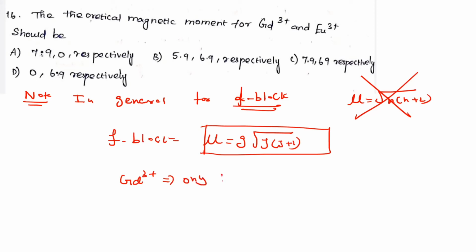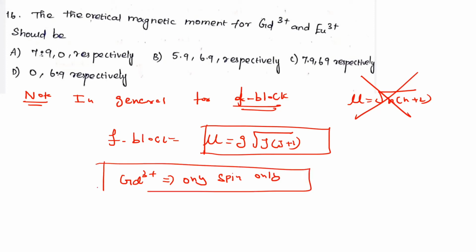Spin-only value. Therefore, gadolinium 3 plus, what is the configuration? 4f7, right? 4f7, seven unpaired electrons. Therefore, what is the value? Around 7.9. Therefore, option A was 7.9, and option C is 7.9, and options B and D are cut.